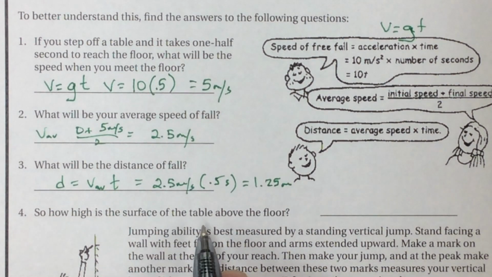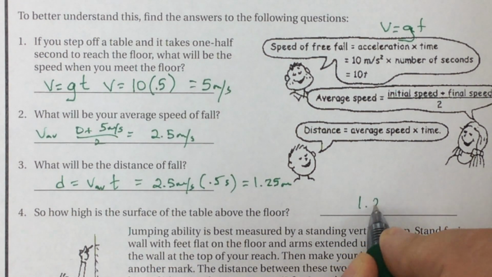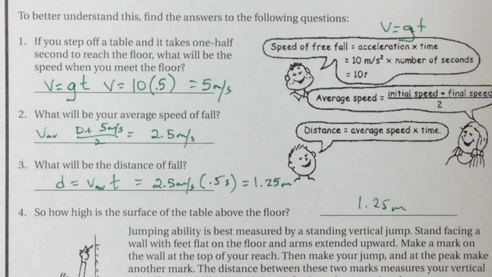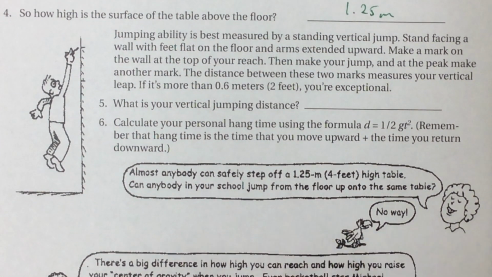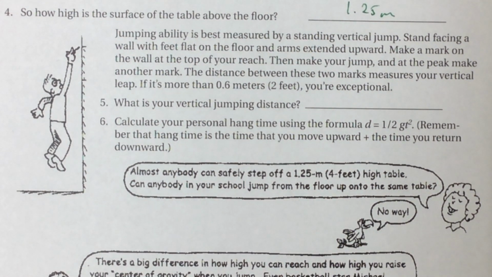So how high is the surface of the table above the floor? Well, that's just what you were asked. It's 1.25 meters. Okay. Now we're not going to do the rest because this is what you're going to do in class today. We're going to jump and see how high you can be.